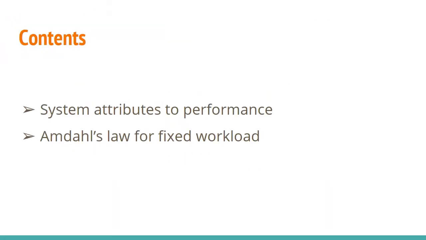The contents are system attributes to performance. That means how we can evaluate the performance of a machine and the different attributes that are actually used for evaluating the performance. And another one is Amdahl's law. It is actually used for computing the amount of parallelism that is present in a machine, or the amount of parallelism that we can use in a machine in order to improve the performance. So both of these are related to the performance of the machine.